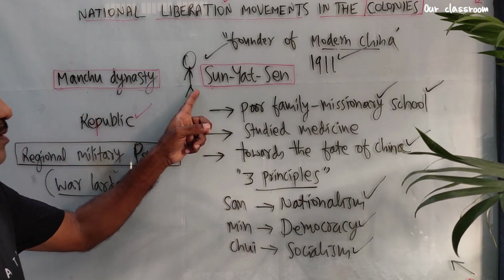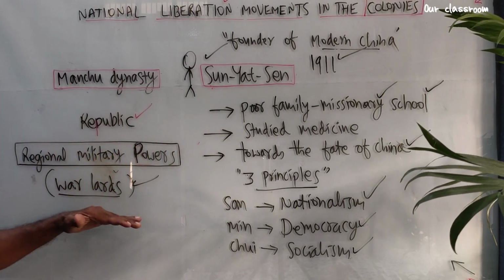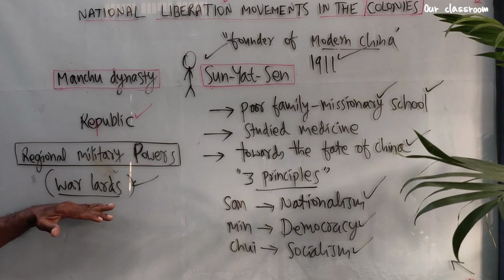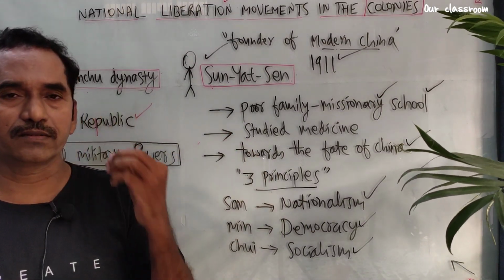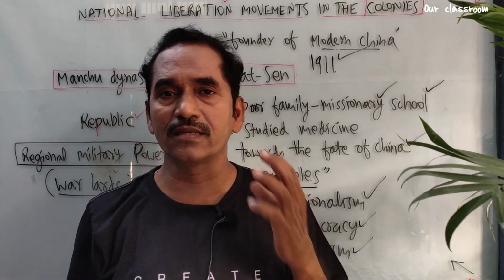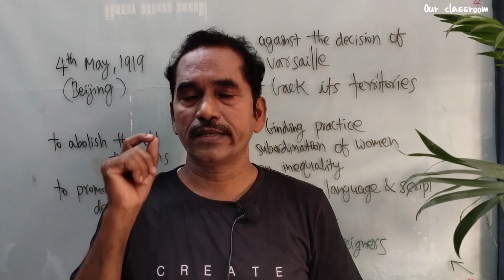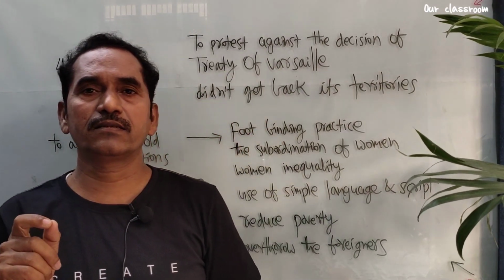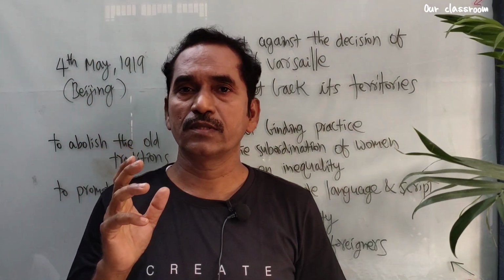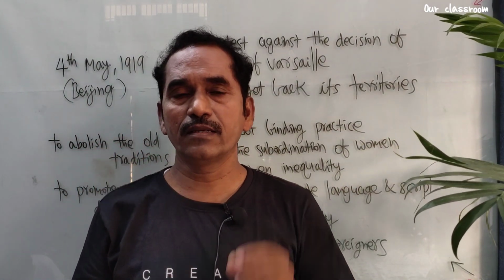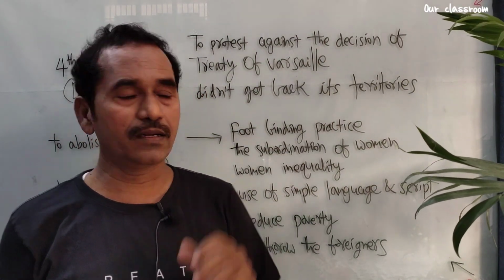But he failed to form the government. He was unable to form a republic government in China. So here landlords and warlords were ruling China. The whole of China was under the control of warlords. The political and social situation in China was very unstable.